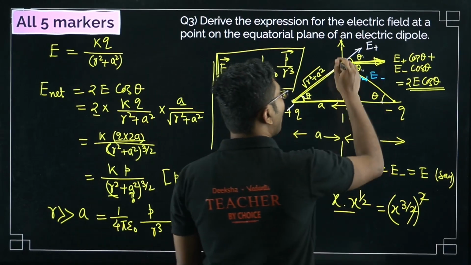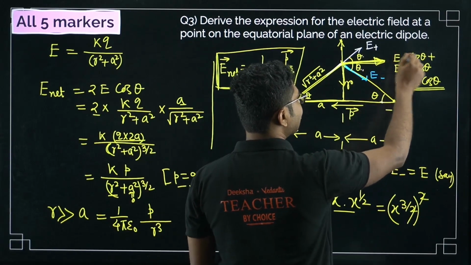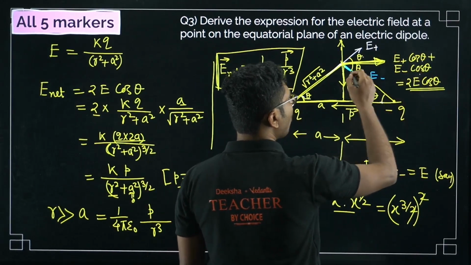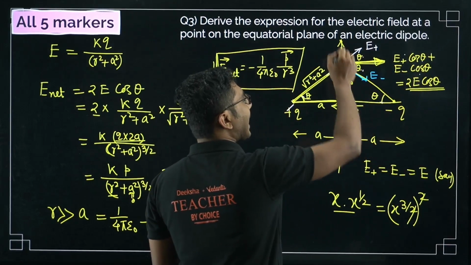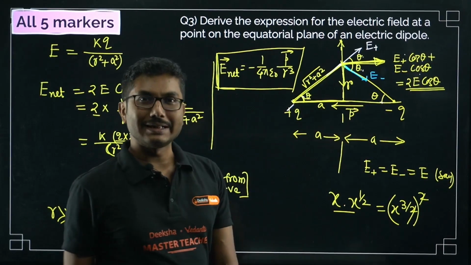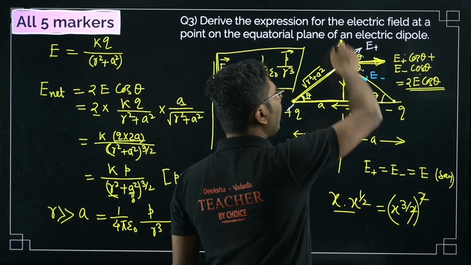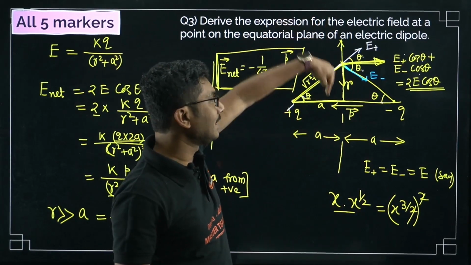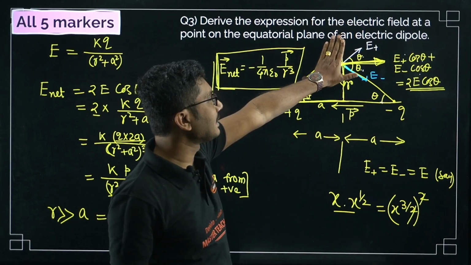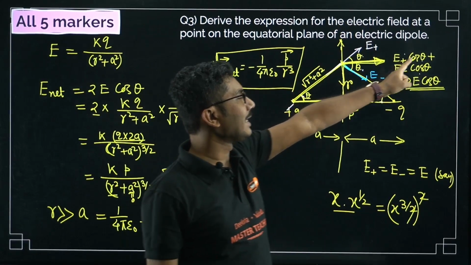That is why whatever component you take along the x-axis, they will be added, cos theta. Both electric fields, plus and minus, will have cos theta components, and along the y-axis both will be sin theta components. So along the y-axis they will cancel, for one is in the upper direction and another is in the downward direction. So the y direction cancels each other, only the x direction they are getting added.